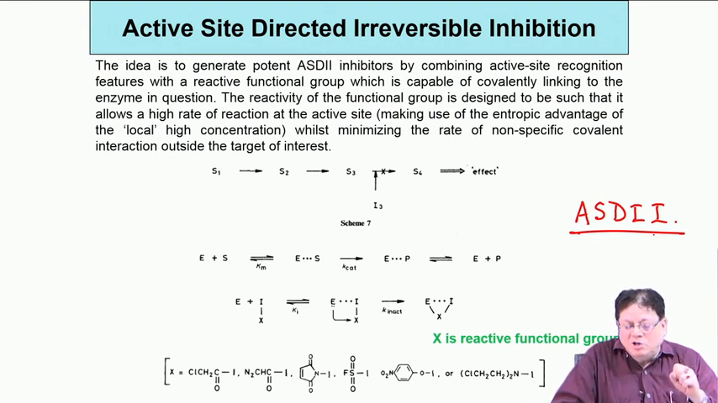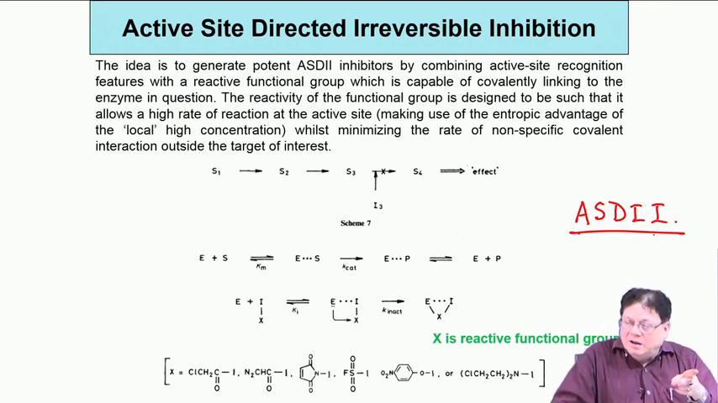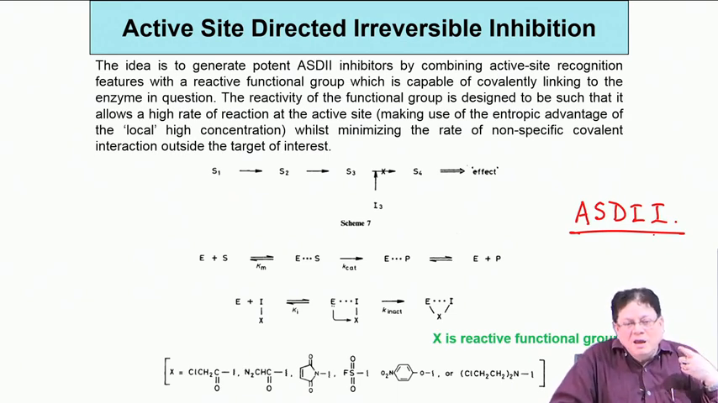Basically, I can give an analogy: if somebody wants to kill another person, he has a gun and he shoots the person straight away. That is what the active site is. The active site in a person is mostly the heart. If the heart stops, then everything stops. So, heart is the active site. This active site directed irreversible inhibition means you now shoot straight at the active site.